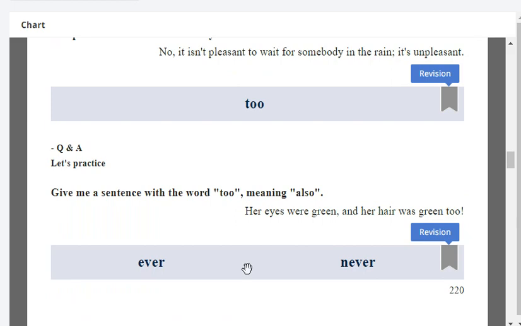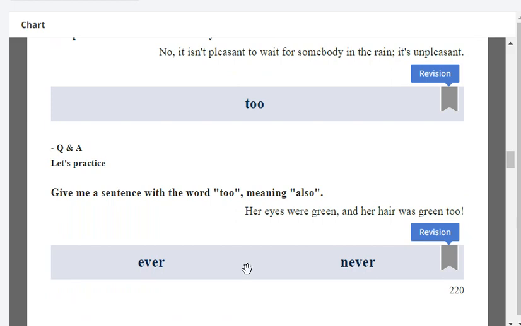Give me a sentence with the word too, meaning also, please. Her eyes were green, and her hair was green too. Very good.